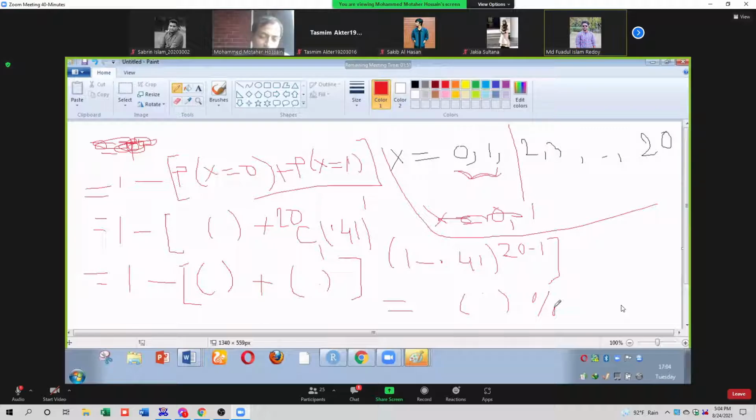No, sir. Sir, can you repeat the last part again? Probability of x equal to 0 you will get here, right? Yes, sir. Then probability of x equal to 1 you will get there. Yes, sir. And after that we need to add that and then subtract from 1. Okay. Then we need to calculate the percentage. Sir, what will be the C1? What is the meaning of C1? What is the formula? What is the question?